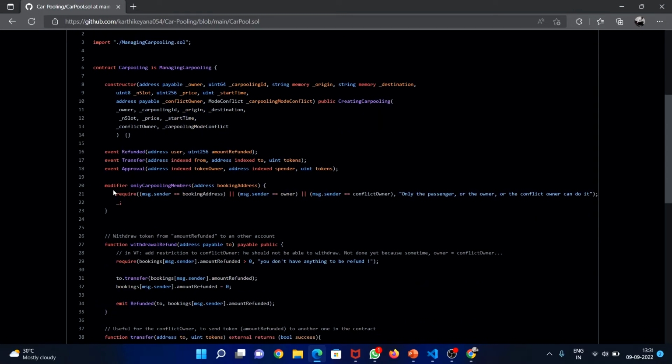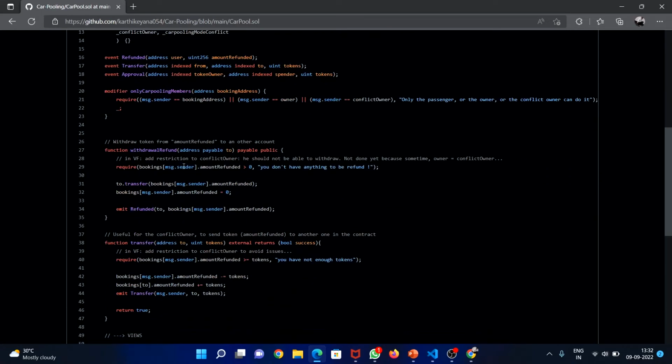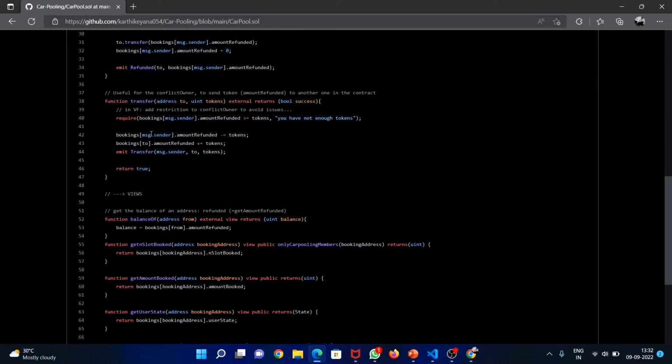Now this is a modifier named onlyCarpoolingMembers. It is used to check whether the address belongs to a carpooling member or someone else. So here is a function withdrawRefund. Here it is accepting the address. If it accepts this service, it has to give the amount. So this is the calculation of the amount for the driver.